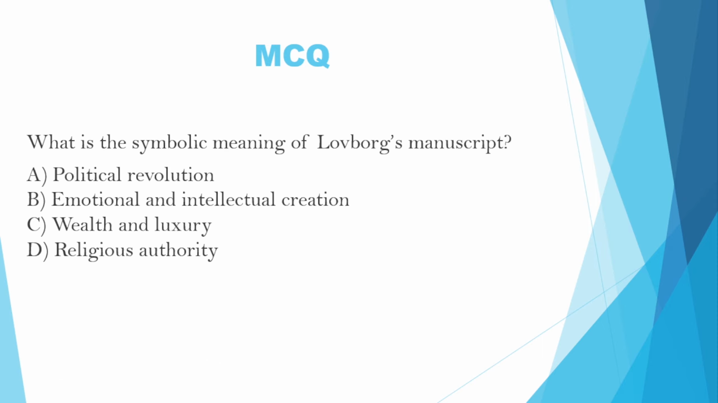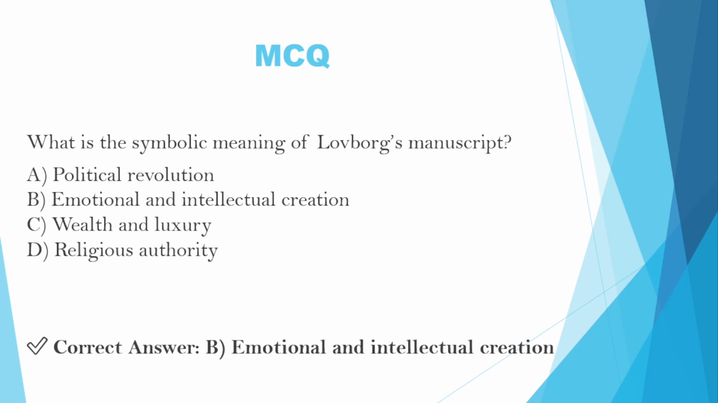Next question is: what is the symbolic meaning of Lovborg's manuscript? Option A, political revolution. Option B, emotional and intellectual creation. Option C, wealth and luxury. Option D, religious authority. The correct answer is B, emotional and intellectual creation.